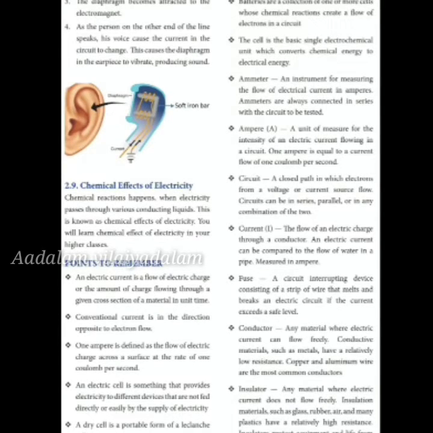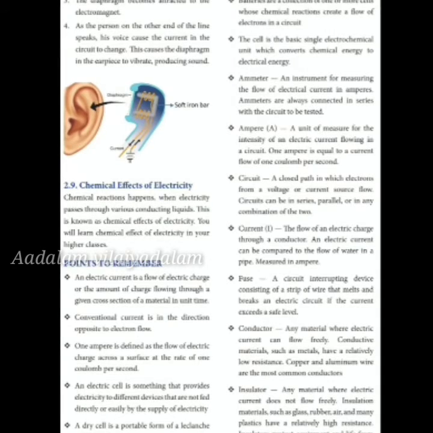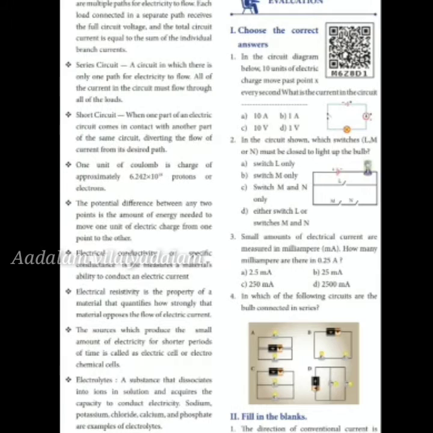Conductor, any material where electric current can flow freely. Conductive materials such as metals have a relatively low resistance. Copper and aluminum wire are the most common conductors. Insulator, any material where electric current does not flow freely. Insulation materials such as glass, rubber, air, and many plastics have a relatively high resistance. Insulators protect equipment and life from electric shock.